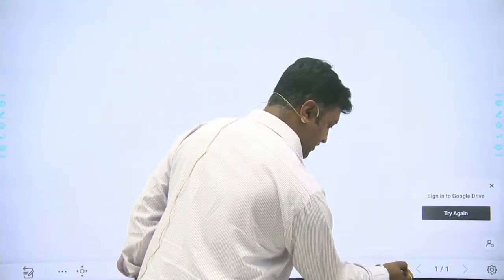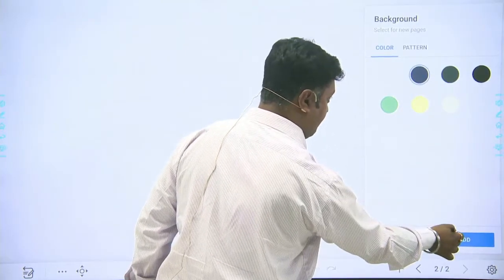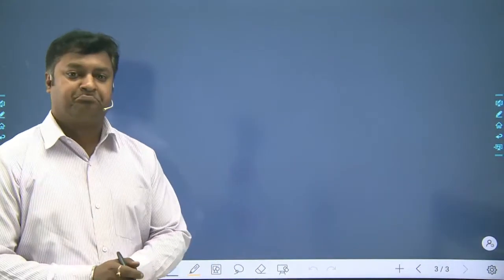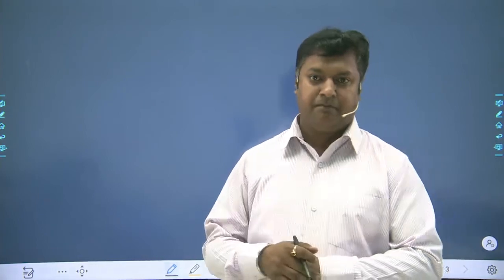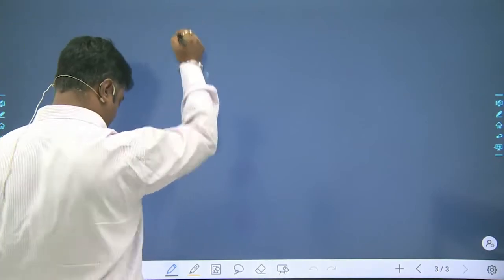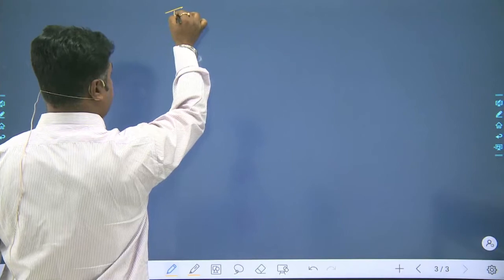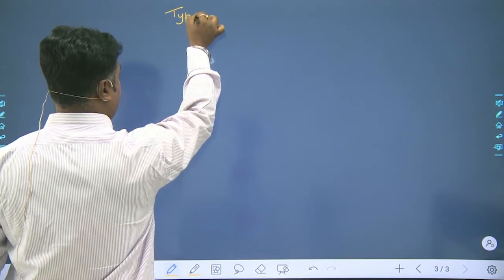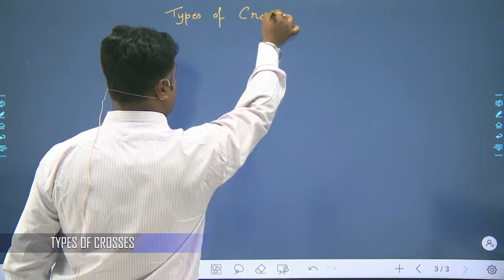Now let's first of all change the color of the board. So, welcome once again, class 12 students. We were teaching about the types of crosses, and in the types of crosses which we were studying.